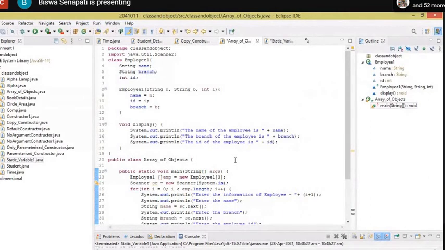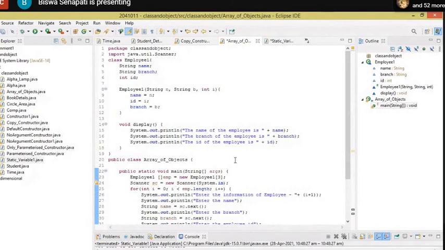So first of all, we create another class Employee. Sir, it consists of 3 data members: name, branch, and ID. After that, we define a constructor. Employee consists of 3 parameters. So which type of constructor? Parameterized constructor. Very good.